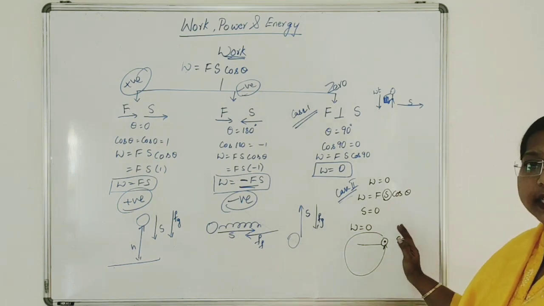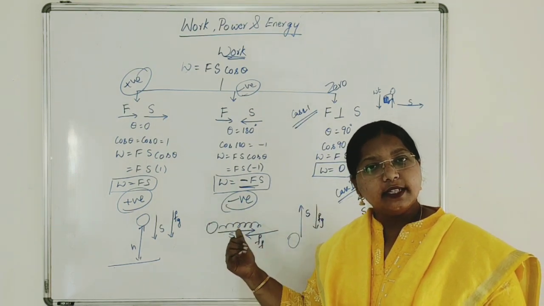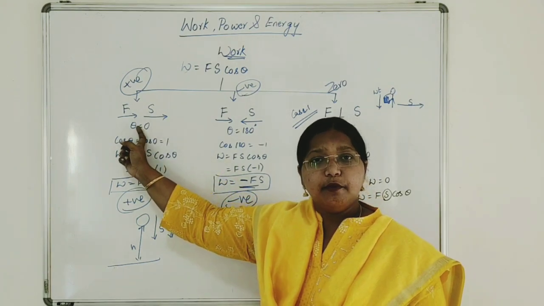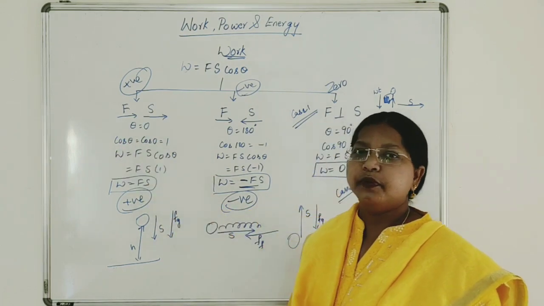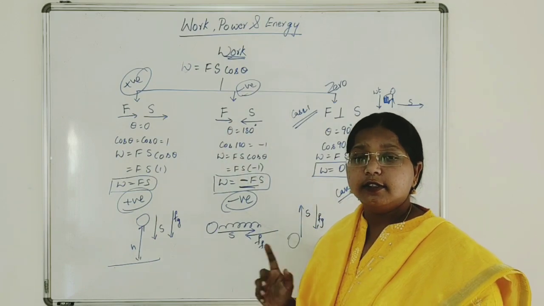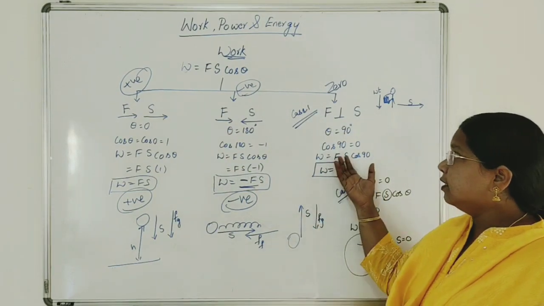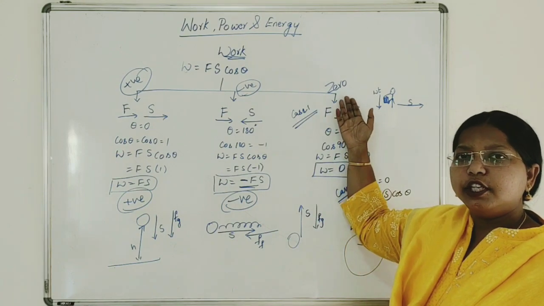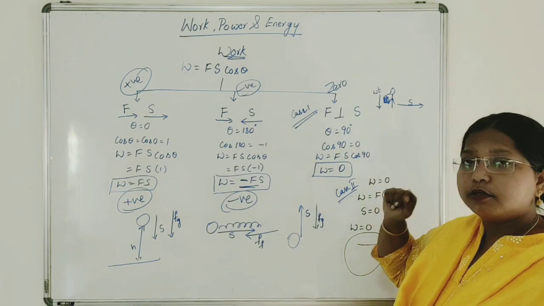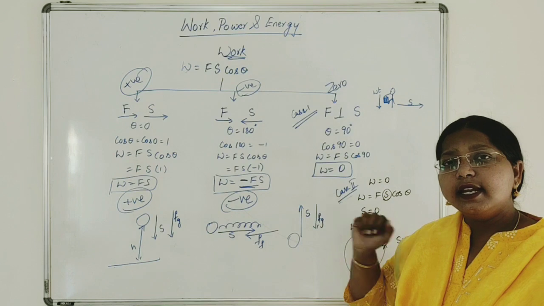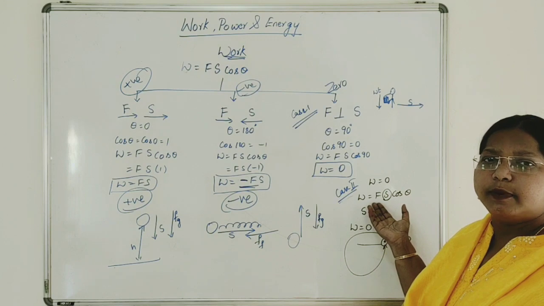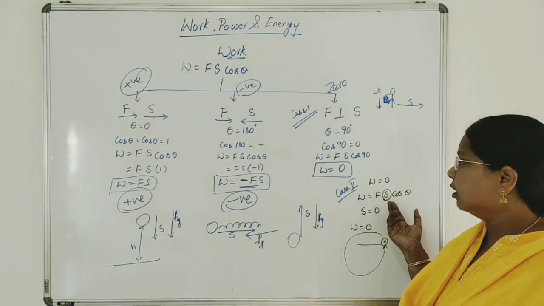So these are the three cases where work done is positive, negative or 0. Work done is positive when force and displacement are in the same direction, that is theta is equal to 0. And work done is negative when force and displacement are opposite to each other, that is theta is equal to 180. And the last case, work done is equal to 0 when force and displacement are perpendicular to each other. Then theta is equal to 90, work done will be 0. There is another case where work done is 0 when there is no displacement by the application of force.